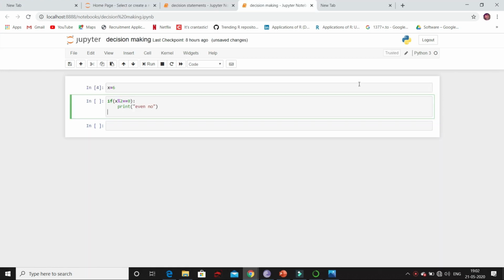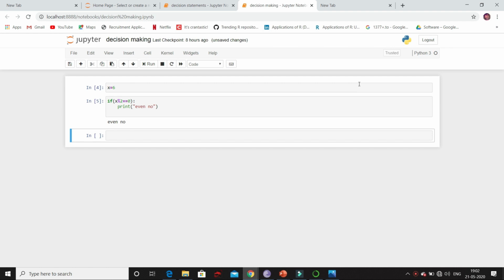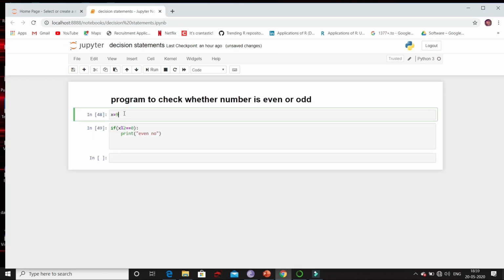Now if I run, you can see we get even number. Instead of even number, if I give some odd number and run, it is not printing anything. It's because if we just use if condition, it will only execute block of statement when condition is true. But when condition is false, what block should it execute? That it will not. So we need if else statement.